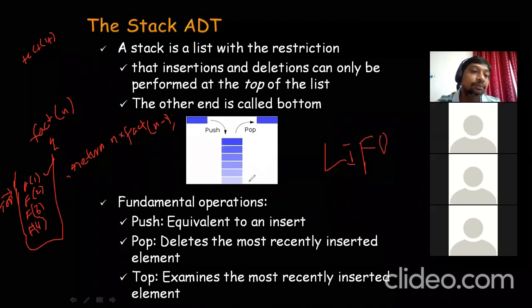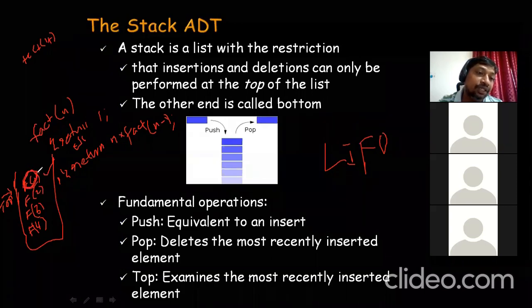Fact of 0 or fact of 1 returns 1, else we go to the recursive part. So fact of 1 will return 1, and that is used here. We pop off fact of 1 and, after evaluating this value, we delete it. This returns a value to f of 2. Now f of 2 will be computed like this, 2 into 1.